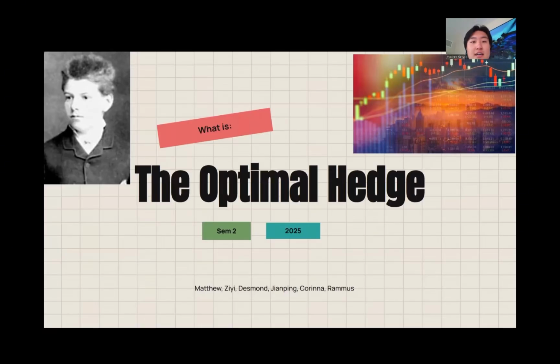Good afternoon, and today I'll be presenting our report, How Do Non-Gaussian Return Distributions Affect Option Pricing Accuracy and Hedging Efficiency? This research investigates how modeling financial returns with non-Gaussian heavy-tailed distributions can improve option hedging strategies. Our report challenges the limitations of the Gaussian assumptions by introducing the Truncated Lévy Distribution, a model that captures extreme price movements while maintaining finite variance.